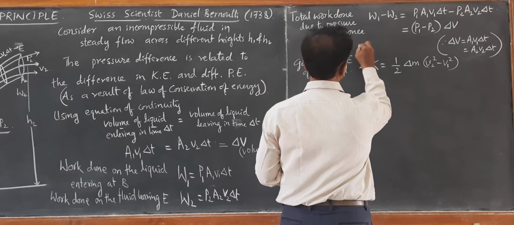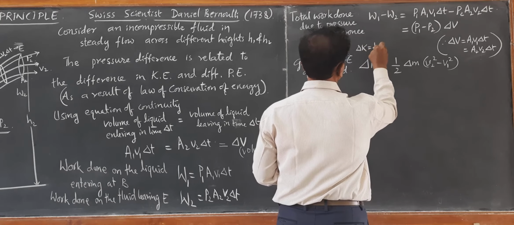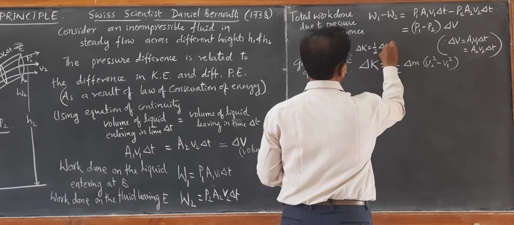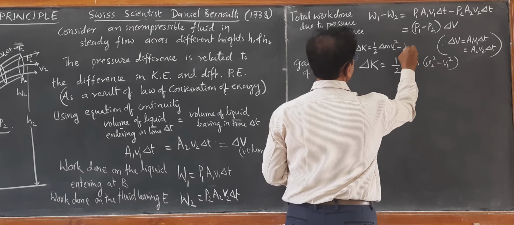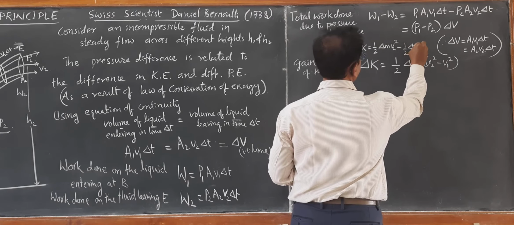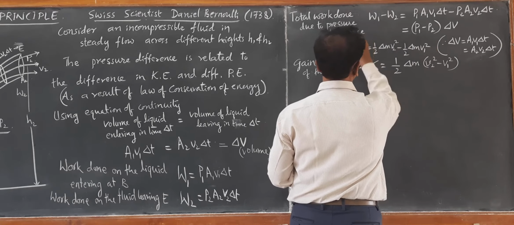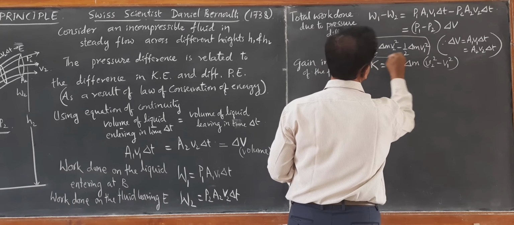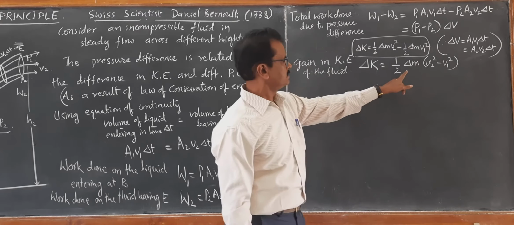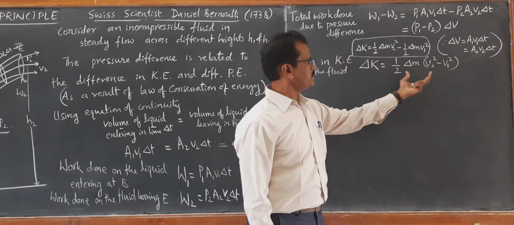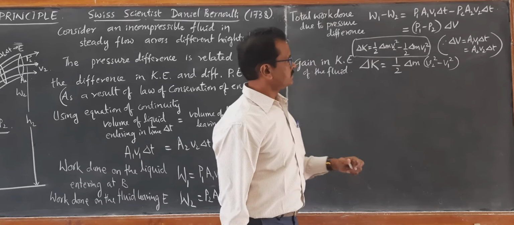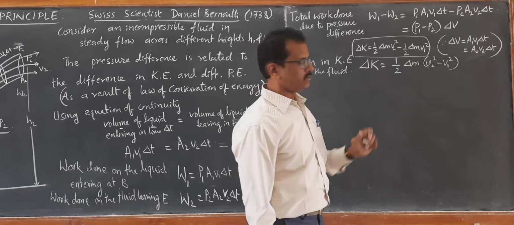Half delta M V2 square minus half delta M V1 square. If you take the difference, you will get half delta M into V2 square minus V1 square. That becomes the gain in kinetic energy. But delta M we don't know.